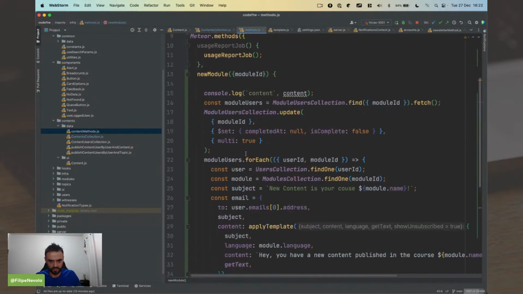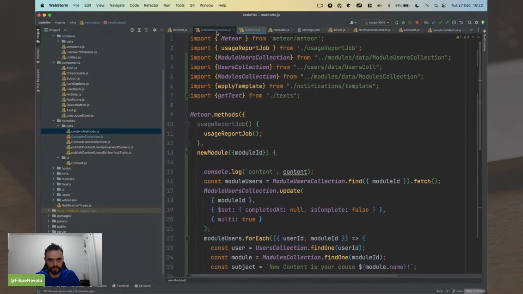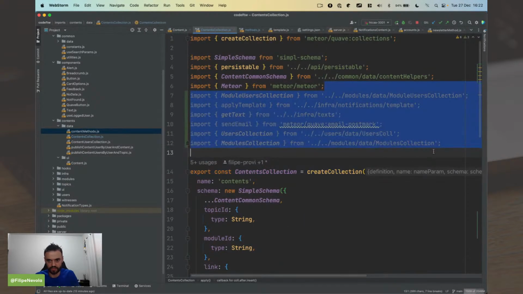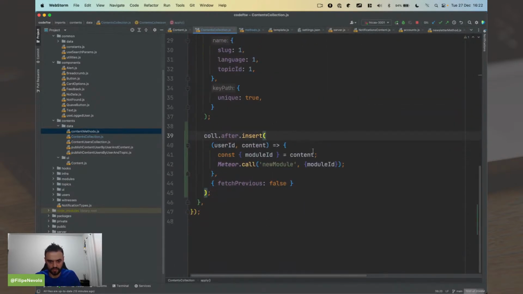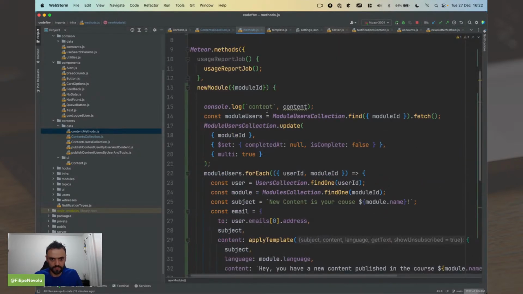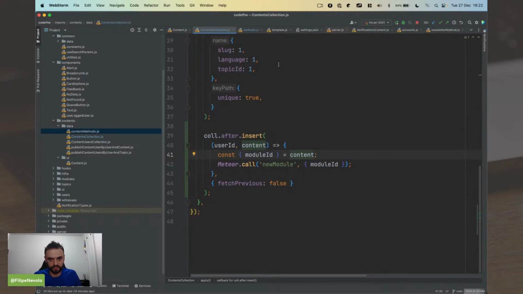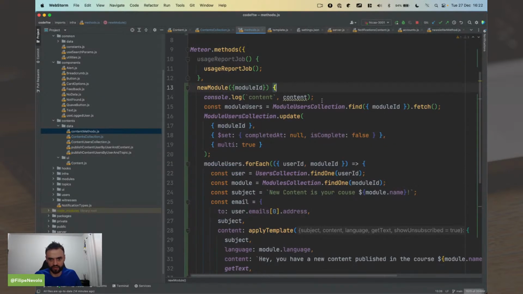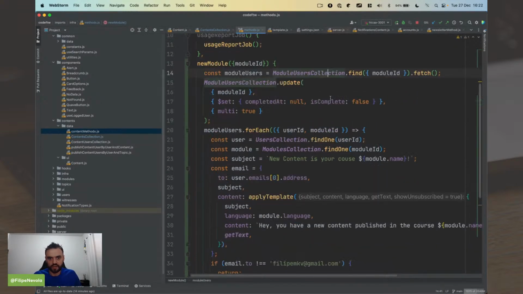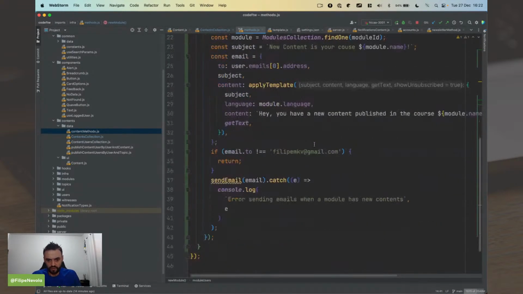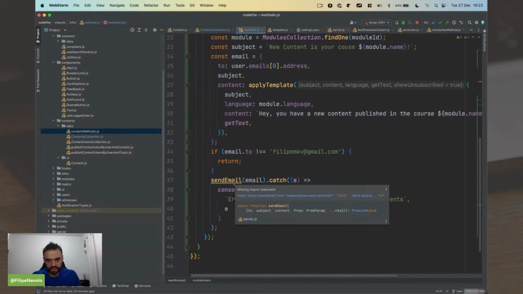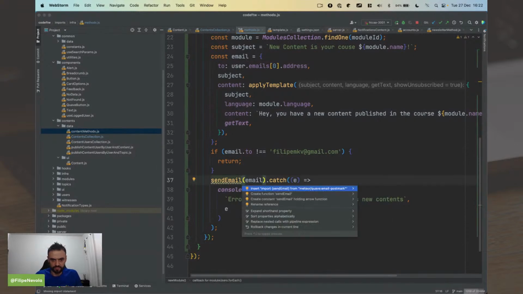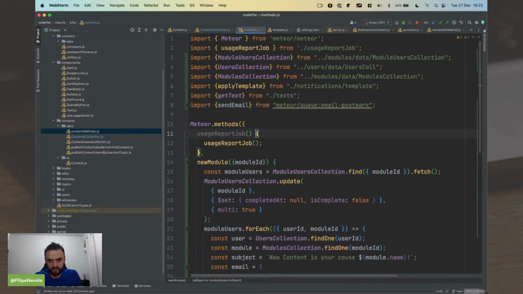So you can just put everything here, and you can clean up the collection. Okay. So all the time that we have a new module, this code is going to fire, and you're going to get the module ID here, and you can just proceed. Okay, so we have the email process here. Oh, it's missing the statement again. Okay.